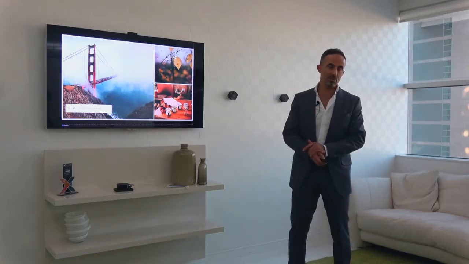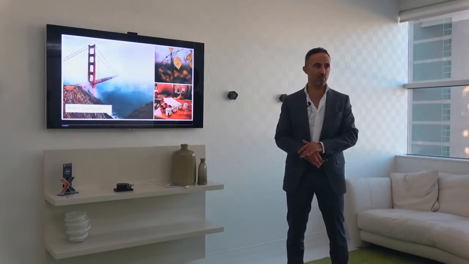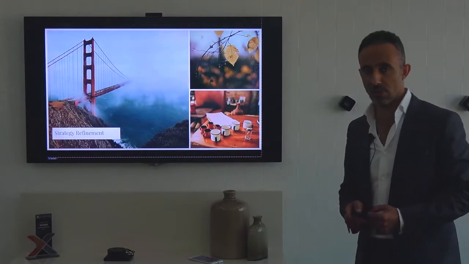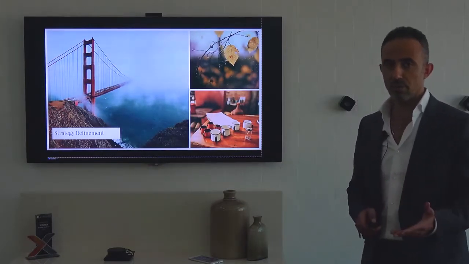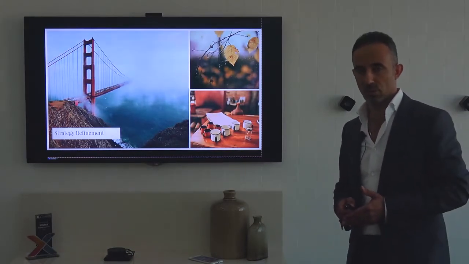Strategy refinement. No one can build a strategy that achieves success the first time. Actually, with time, you can build a successful strategy. But in order to build a successful strategy, you need to refine it. For you to refine it, you should have the data that builds your decision for this refinement.